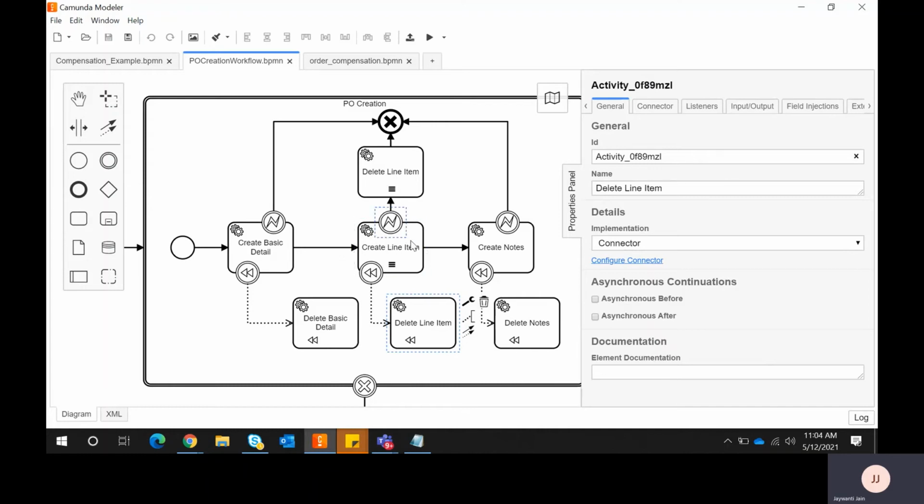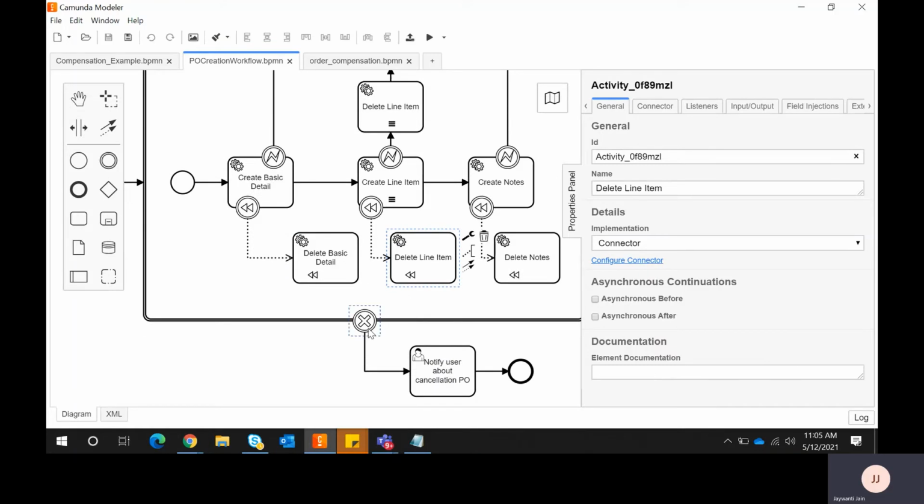In this case, if 50 line items got executed successfully and the 51st failed, in that scenario we manually need to delete those 50 line items because this activity did not complete successfully. So it will not call this. We manually need to delete the 50 line items, and then we are canceling the transaction. It will make sure whatever transaction happened before, like what succeeded, I want to revert back. So here it will revert back all the executions, whichever activities succeeded.